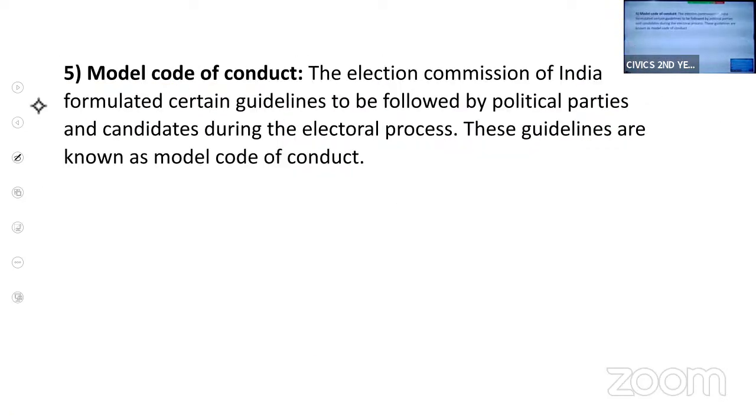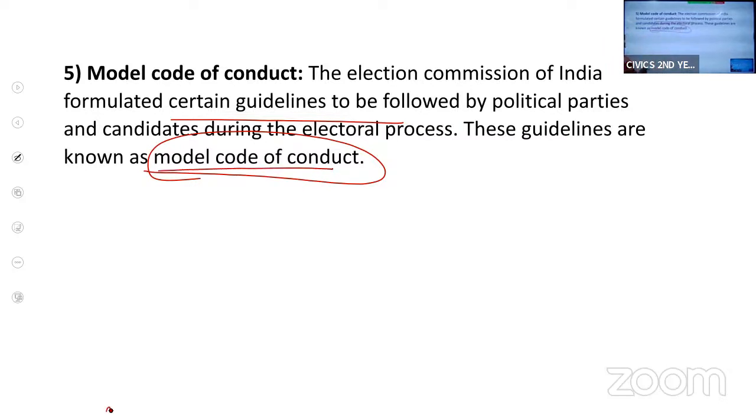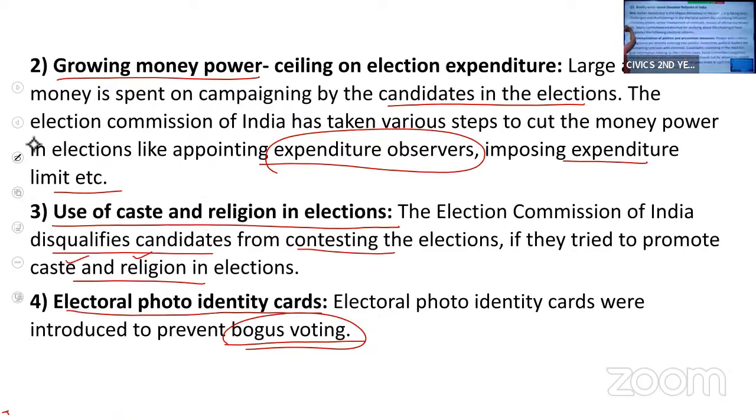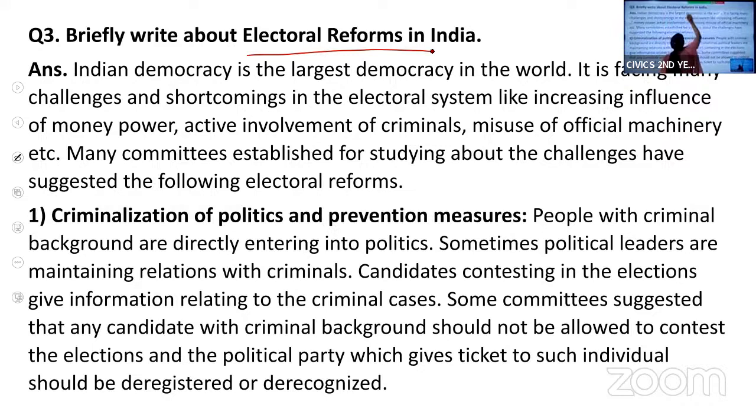Next, the Election Commission of India has formulated certain guidelines to be followed by political parties during elections. These guidelines are known as the Model Code of Conduct. The Election Commission has formulated guidelines on what political parties should and should not do during the elections, and those guidelines are called the Model Code of Conduct. So this is another important question for 5 marks, electoral reforms. It is an important question.